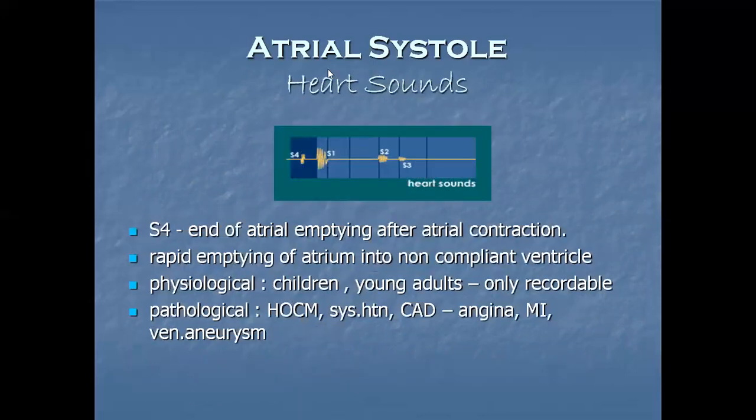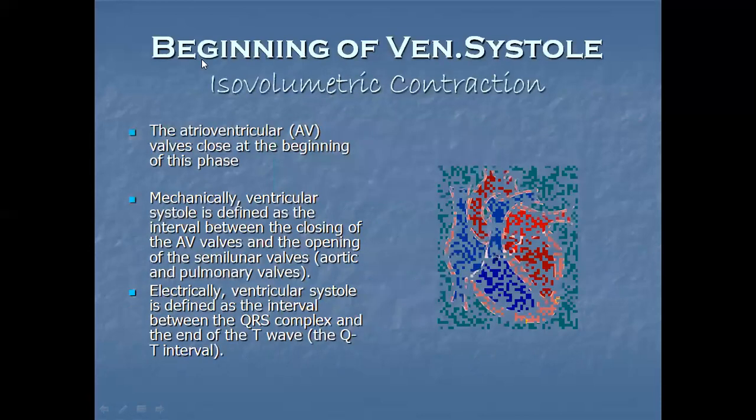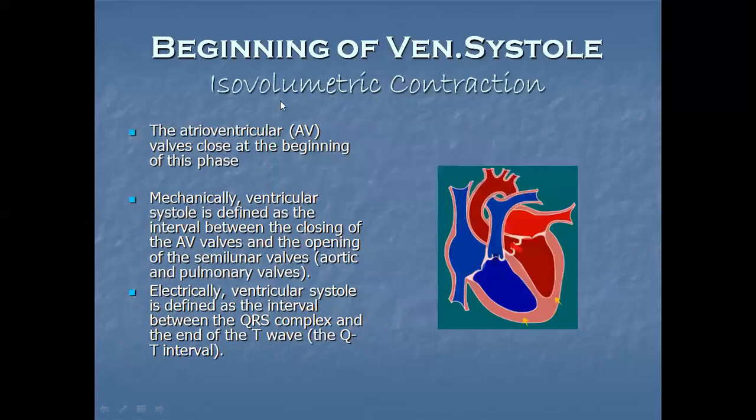Then in atrial systole, if we talk about heart sounds, S1, S2, S3, S4, the S4 is at the end of atrial emptying after atrial contraction. Now there is the beginning of ventricular systole. First is isovolumetric contraction. The AV valve closes at the beginning of this phase, and mechanically ventricular systole is defined